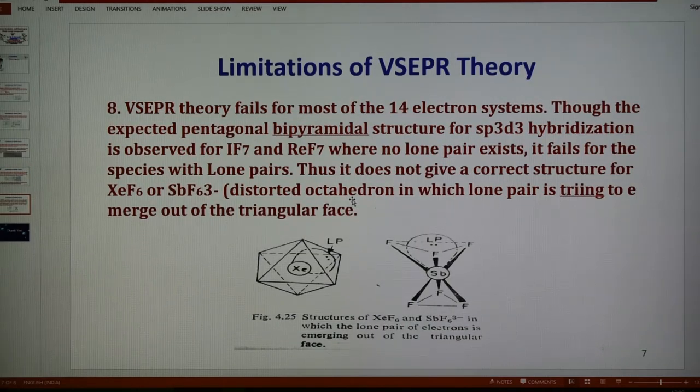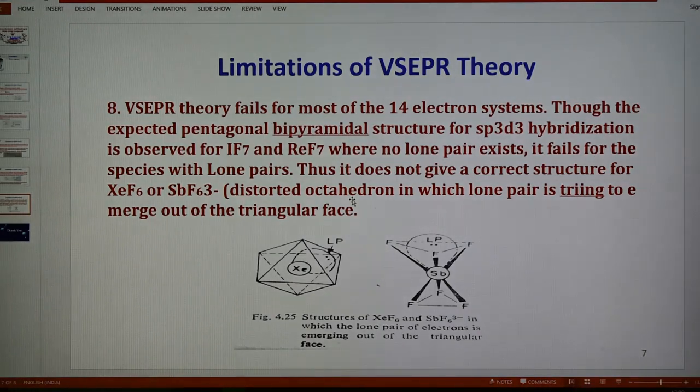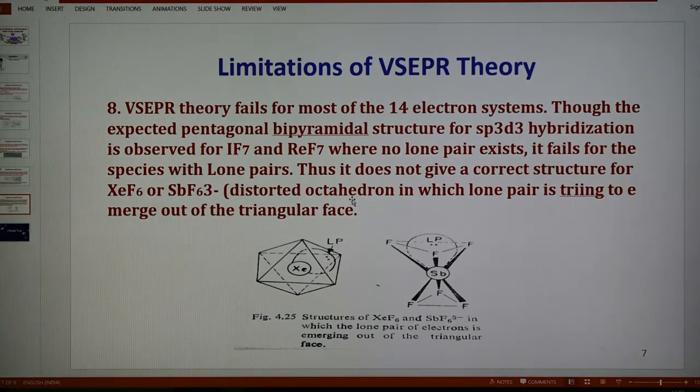And one more is there, that is number 8. In this case valence shell electron pair repulsion theory fails for most of the 14 electron systems. A pentagonal bipyramidal structure with sp3d3 hybridization is expected, and it is observed for IF7 and ReF7, iodine heptafluoride and rhenium heptafluoride, where no lone pair exists. It failed for the species with a lone pair. Therefore it does not give the correct structure for xenon hexafluoride and SbF6 3-, which have a distorted octahedral geometry in which the lone pair is trying to emerge out of the triangular face.